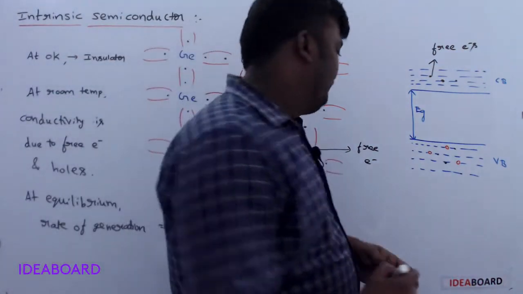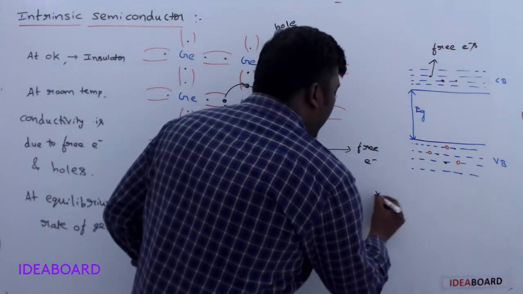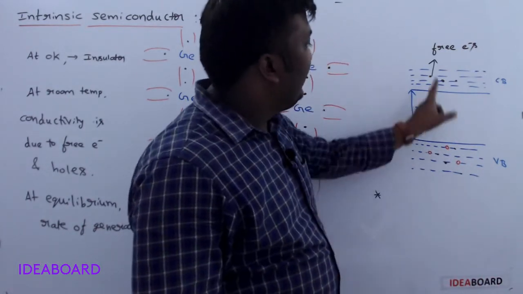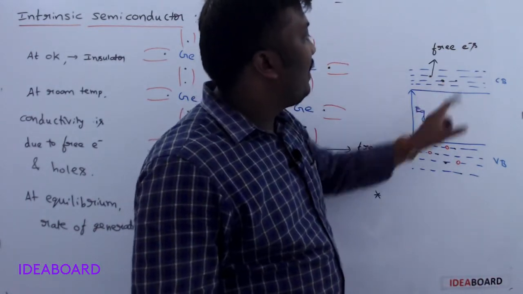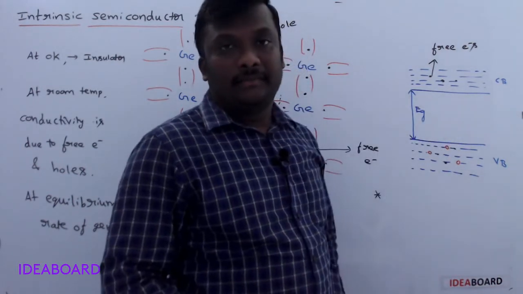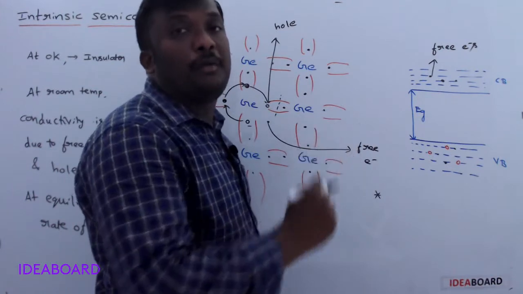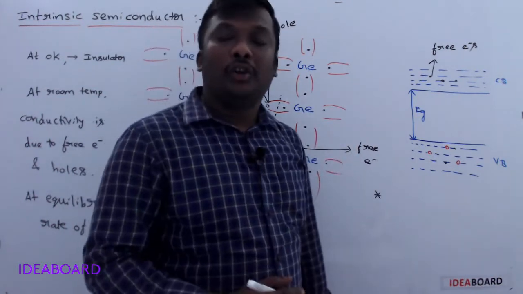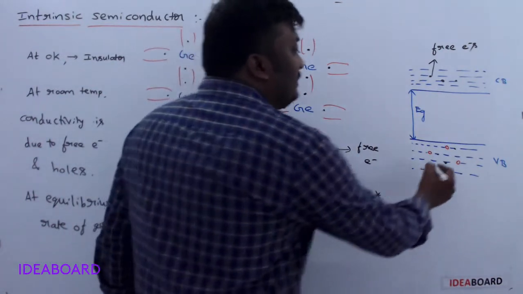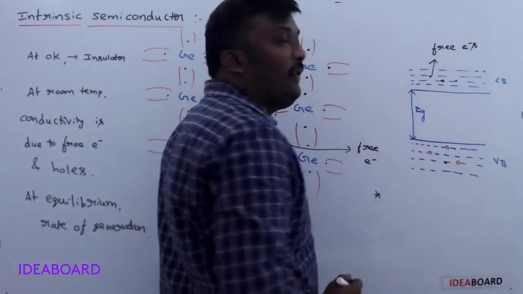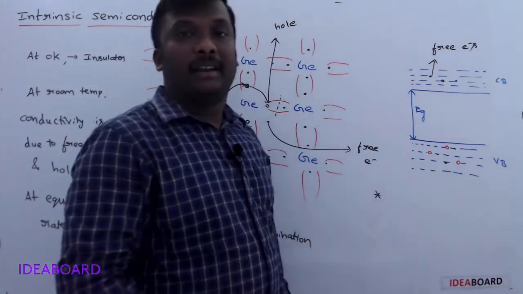One more point. The number of holes in the valency band is equal to the number of electrons in the conduction band. In intrinsic semiconductors, the most important point related to numericals is that the number of holes in the valency band is equal to the number of electrons in the conduction band.